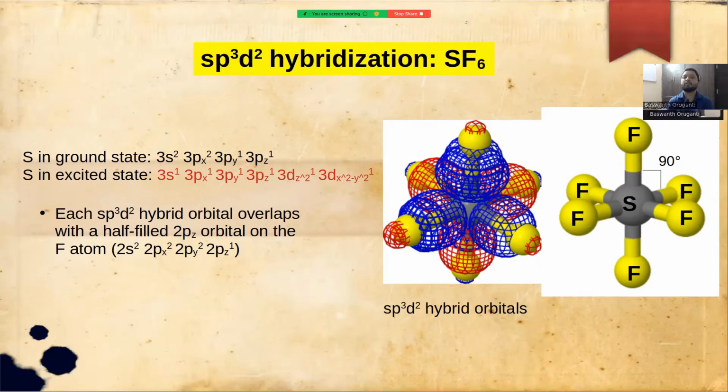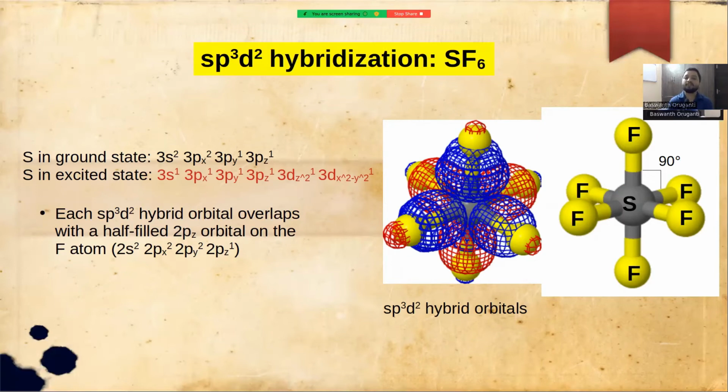Now let us move to sp3d2 hybridization. Here one s orbital, 3 p orbitals, and 2 d orbitals combine to form 6 sp3d2 hybrid orbitals. So let us take the example of sulfur hexafluoride, SF6. Sulfur in its ground state has 6 electrons in its valence shell, 3s2, 3px2, 3py1, 3pz1. In its excited state, 2 electrons get promoted to 3d orbitals. So we have 3s1, 3px1, 3py1, 3pz1, 3dz2 1, and 3dx2-y2 1.